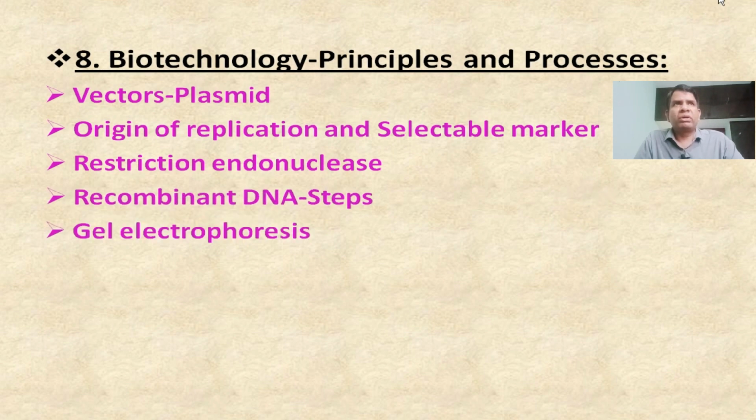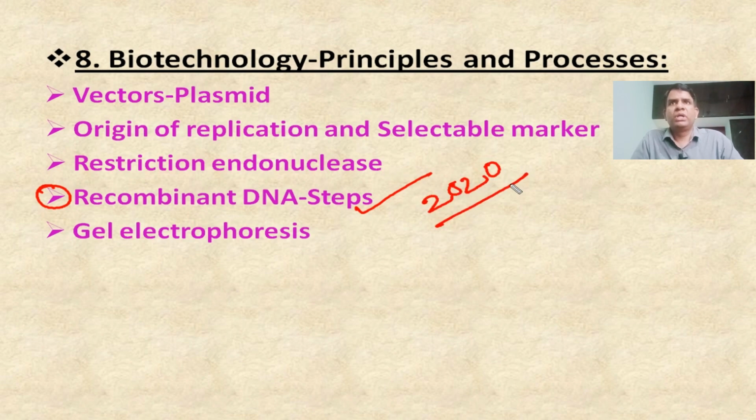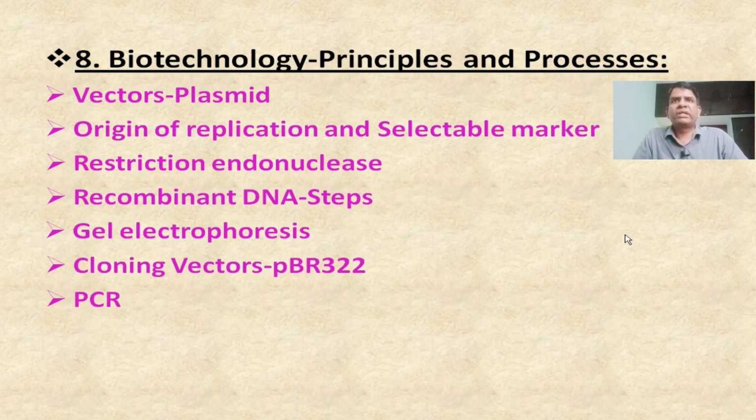Recombinant DNA technology. How to prepare recombinant DNA, what are the steps involved? It was asked in 2020 in the board exams. Next one, gel electrophoresis is also important. Cloning vectors, the structure of a cloning vector. Whatever diagram is given, you have to practice. Sometimes they also ask for the diagram.